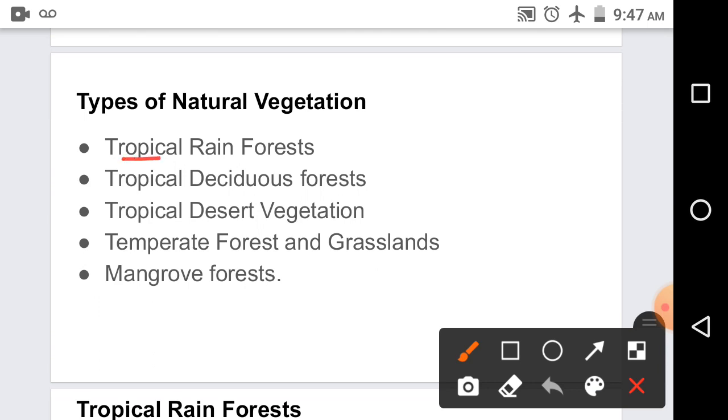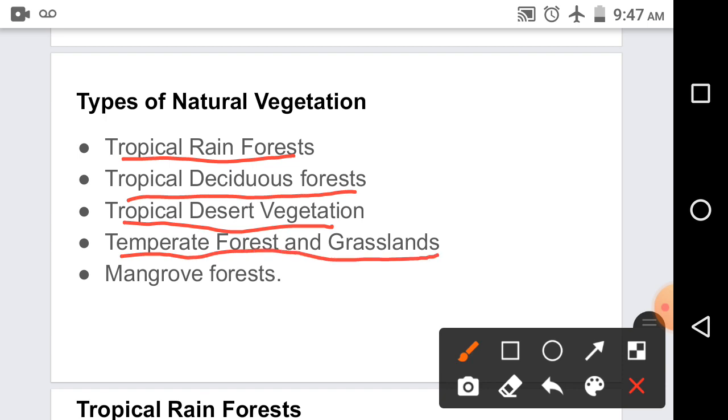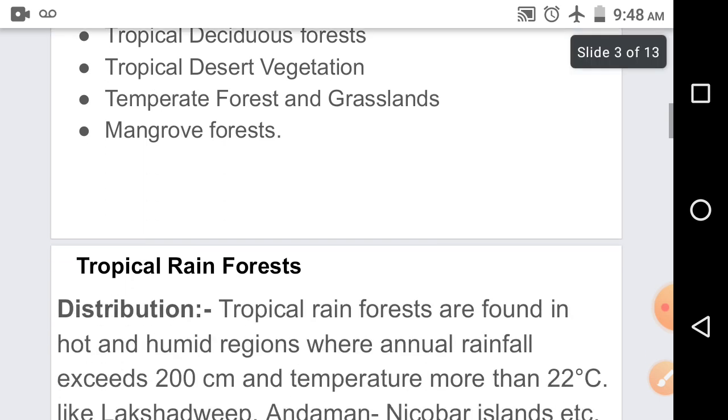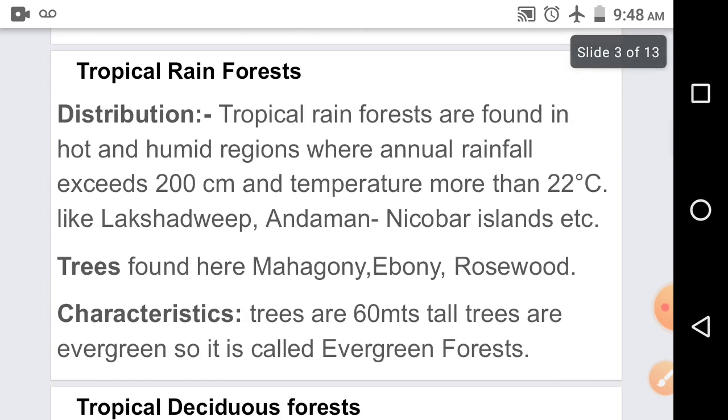First is the tropical rainforest. Second is the tropical deciduous forest. Third is tropical desert vegetation. Fourth is temperate forest and grasslands. And fifth is mangrove or tidal forest. So these are the five types of vegetation divided. Let us see it in detail. The first, as we have said, is tropical rainforest.